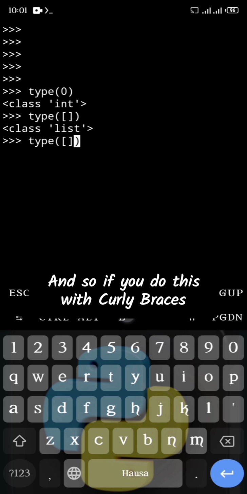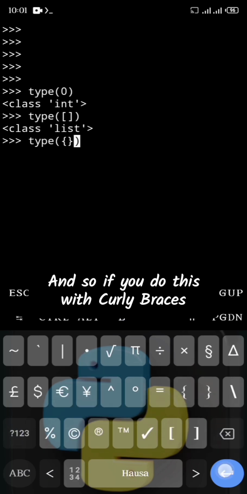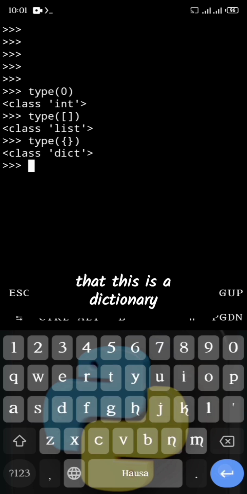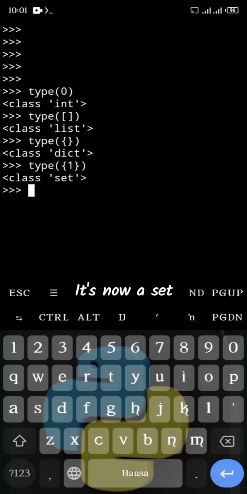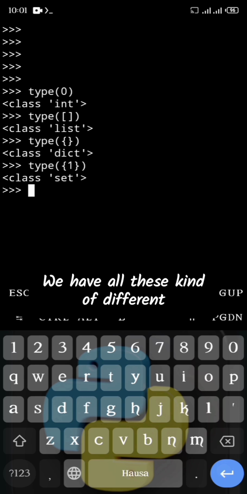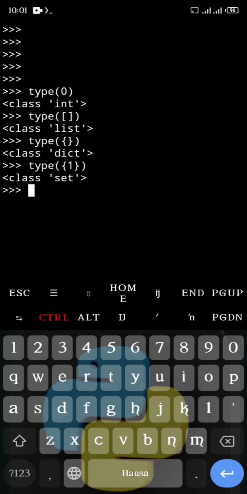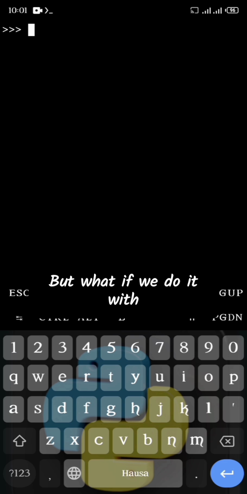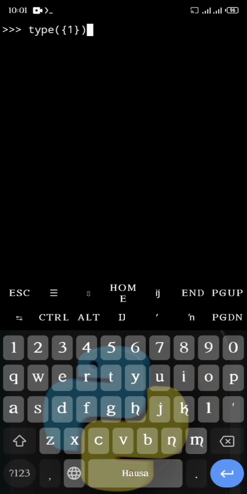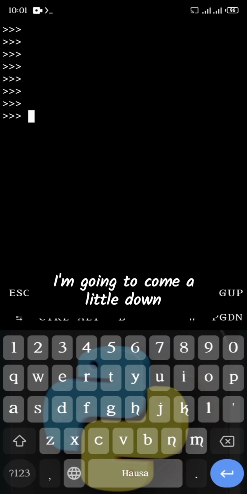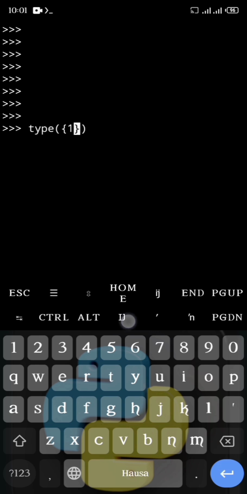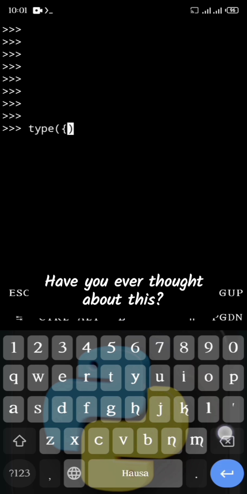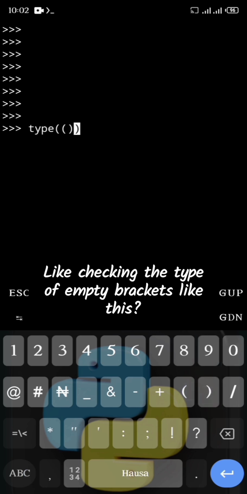And if you do this with curly braces, it's going to tell you that this is a what? A dictionary. What if you put something inside? It's now a set, right? We have all these different data types. But what if we do it with, I'm going to come a little down. Okay, what if we check the type of, have you ever thought about this? Checking the type of empty brackets like this?